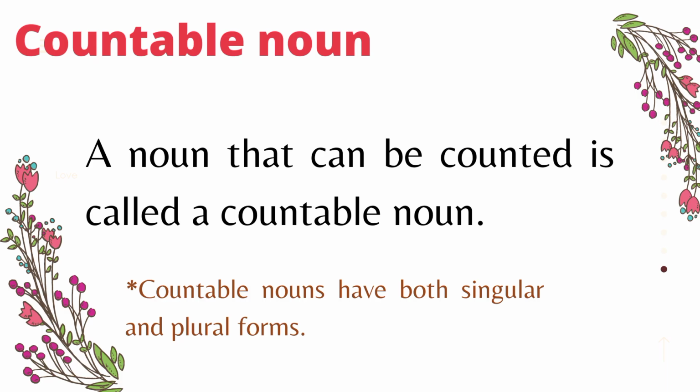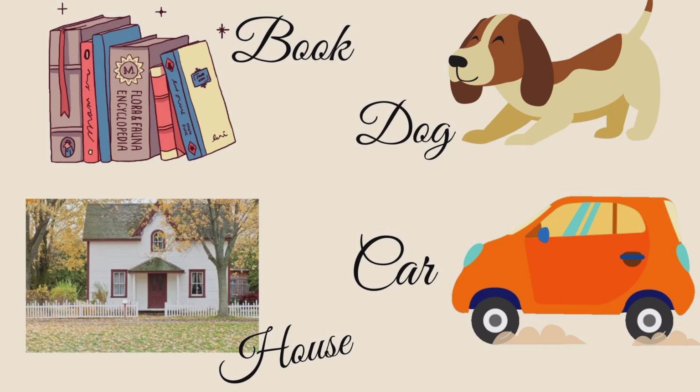And the next is countable noun. A noun that can be counted is called a countable noun. Countable nouns have both singular and plural forms. Some examples are book, dog, car, and house.